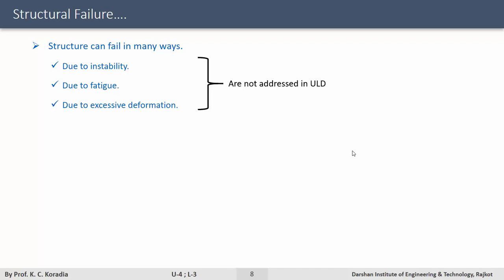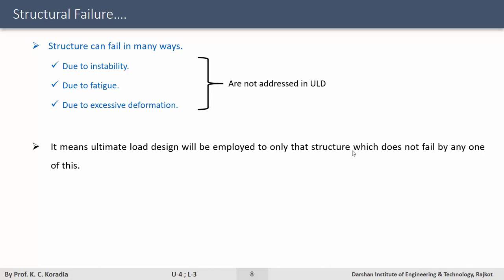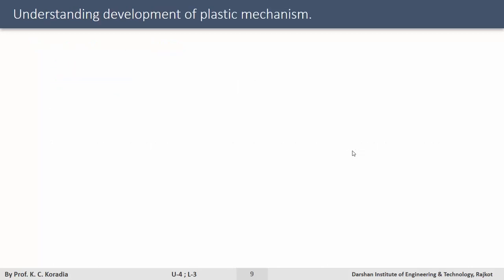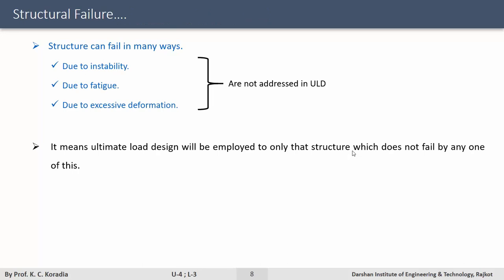The material or the cross section or the structure as a whole will continue to carry a load beyond the yield point. Then the question comes, how do you define the failure? Because the failure is not being initiated by any one of the above said conditions.